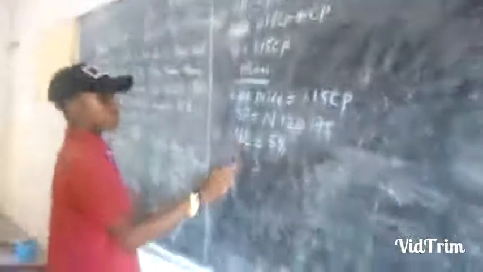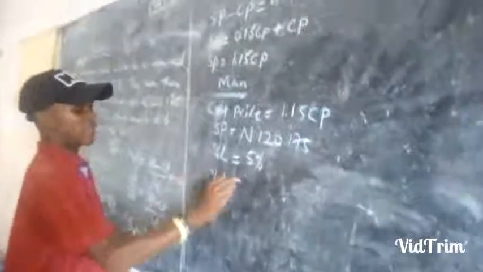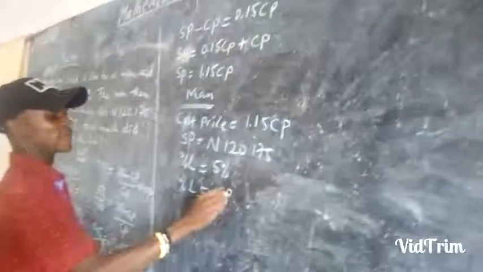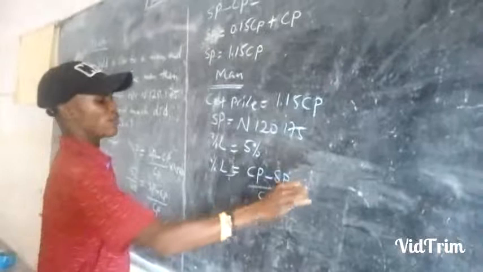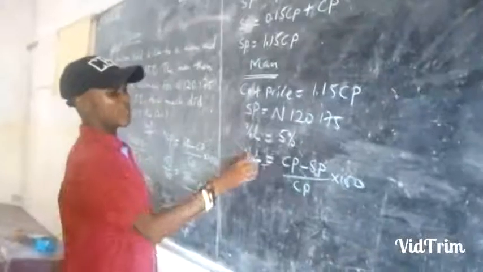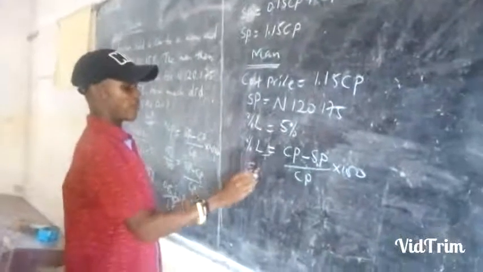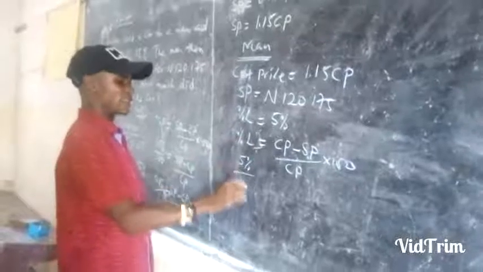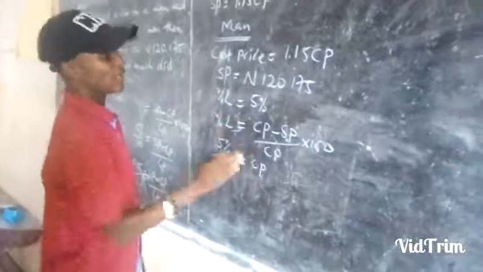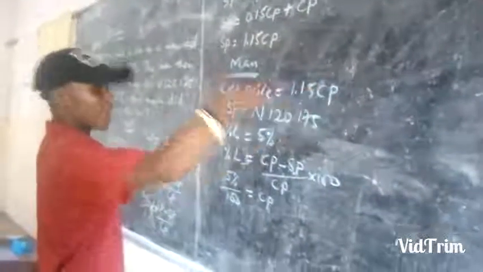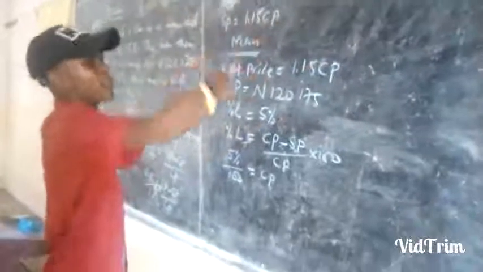Percentage loss equals the cost price minus the selling price, everything over the cost price, times 100%. Percentage loss here is 5%. I have to divide this by 100 because it is a percentage already. In that case, I have the cost price here, minus. Have in mind the cost price here is 1.15 CP. That was the price the man paid for that car before he sold it to the woman.